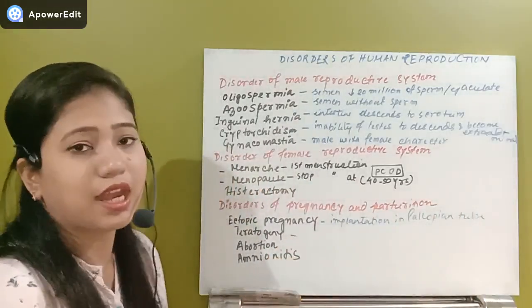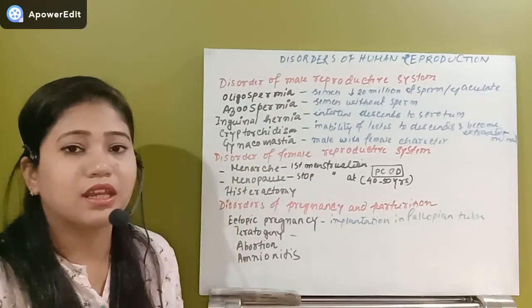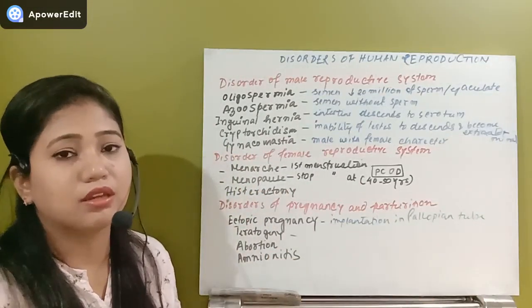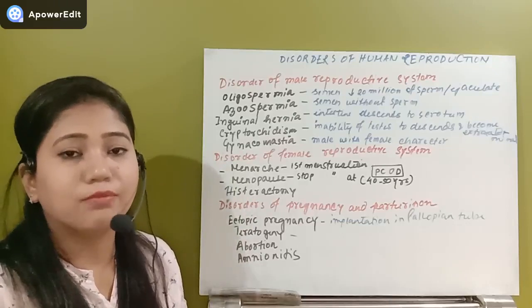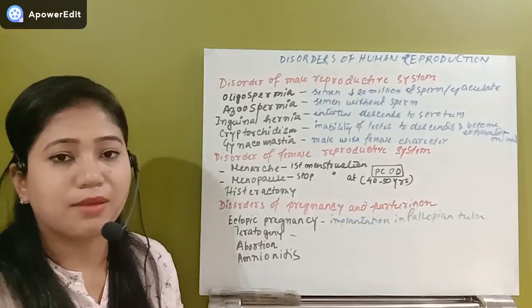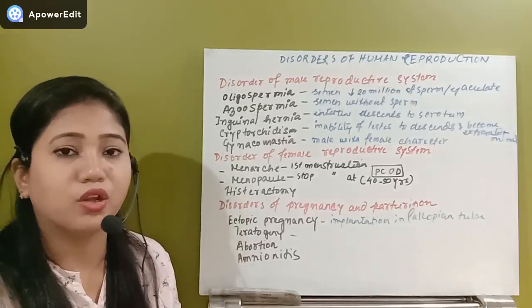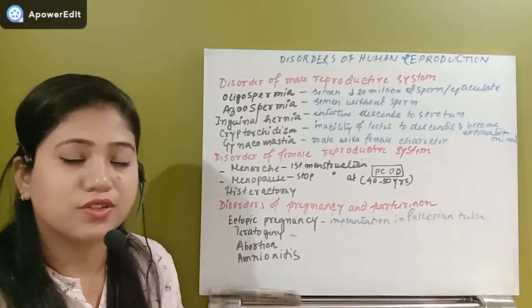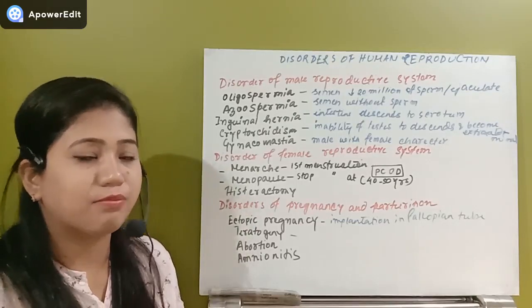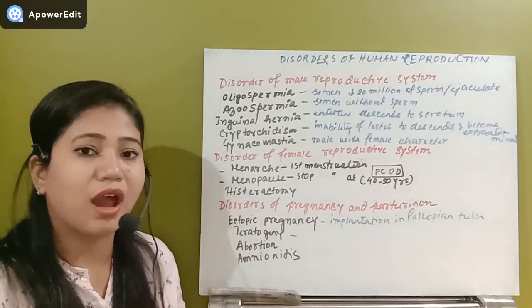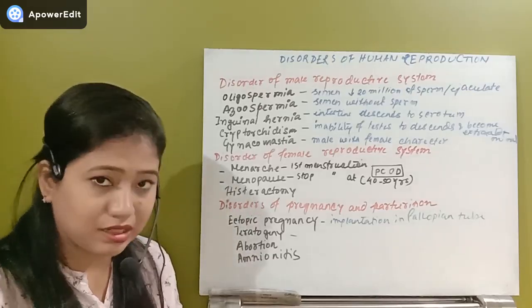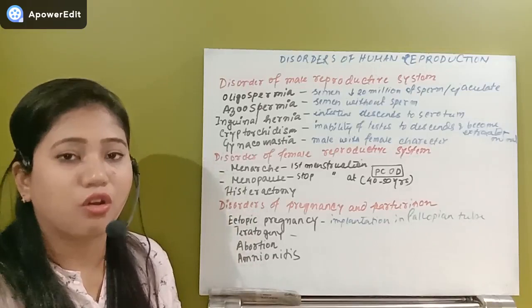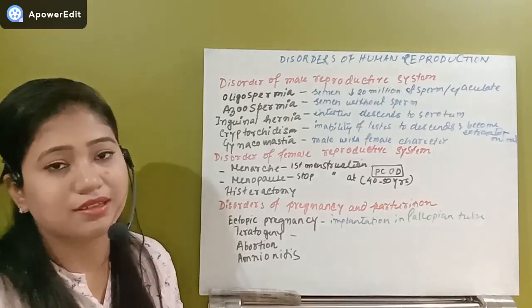Next disease, C, teratogeny. I told that in pregnancy, if the mother has the habit of taking different types of addictive drugs like morphine, cocaine, or even cigarette smoking, also nicotine, these types of harmful chemicals can enter the baby's blood, the fetus blood, via the placenta.